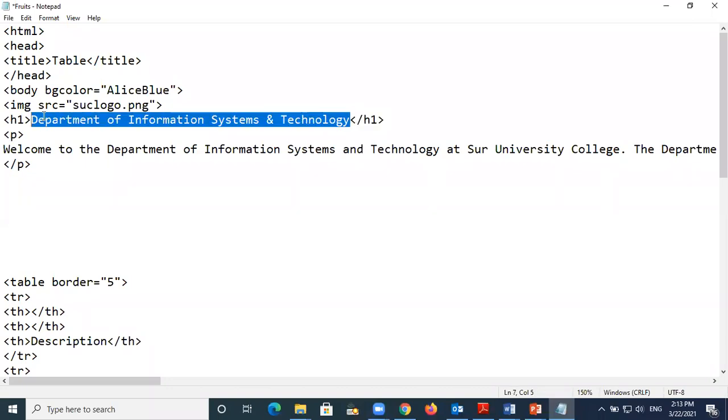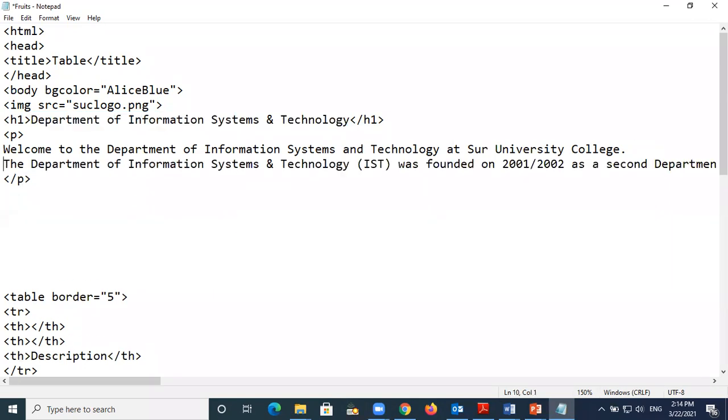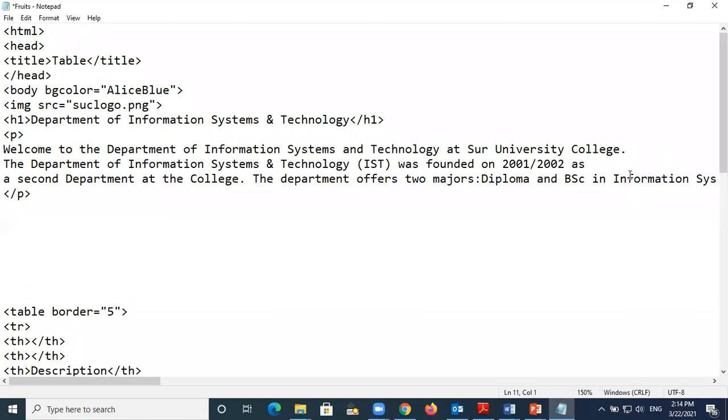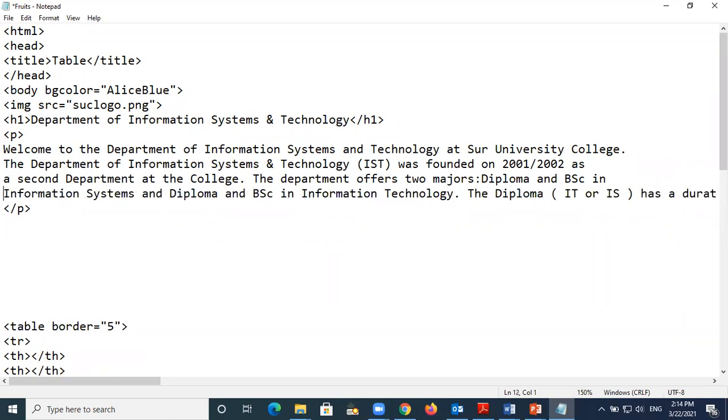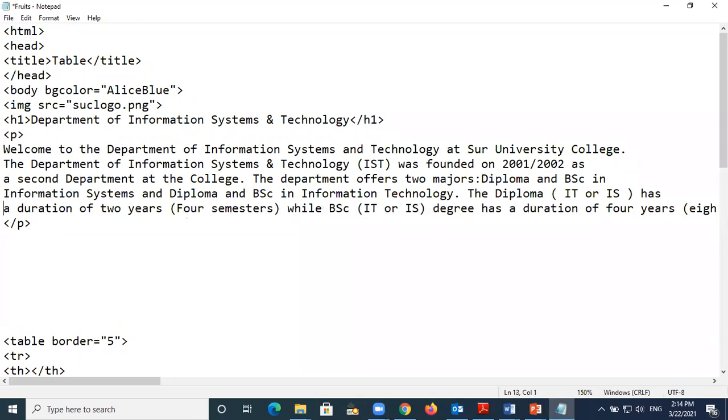Okay, Department of Information System and Technology with the H1. Okay, then after that we have a welcome to the Department of Information. This is the paragraph. This paragraph is very long, so you can make it short if you want to see. No problem. Okay, but because it is very long, I just copy. Okay, from there. So you can make it like this if you want to see clearly, because this is just a paragraph, means that it is very long.